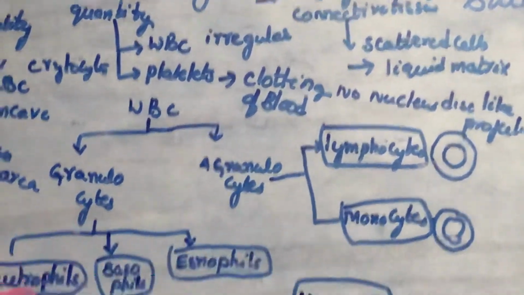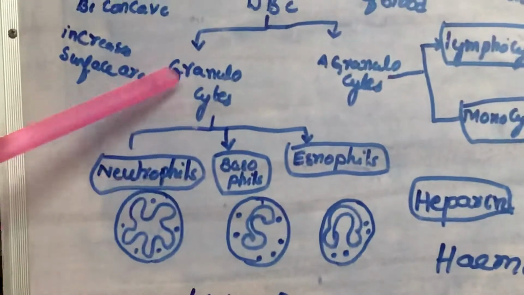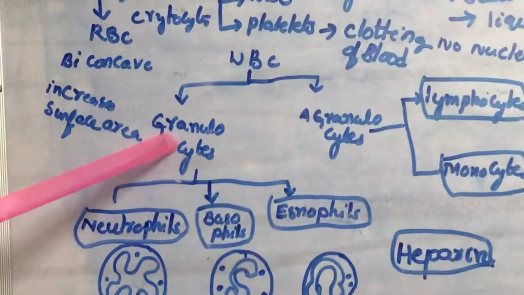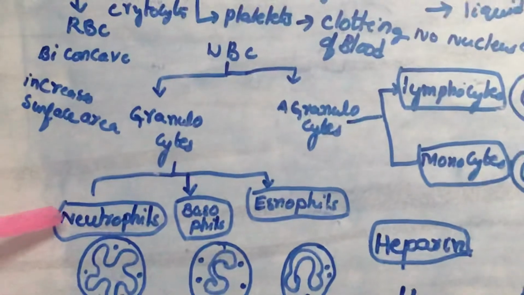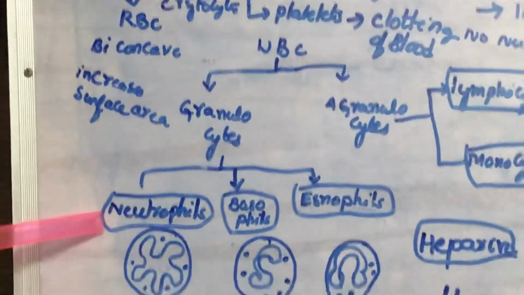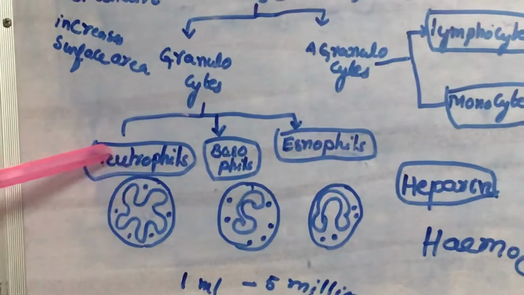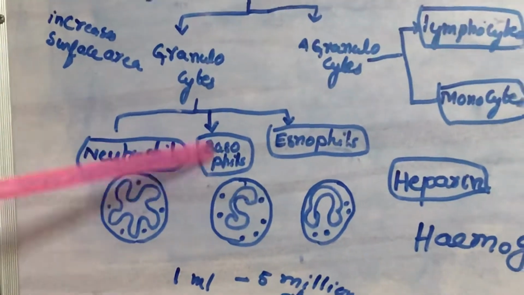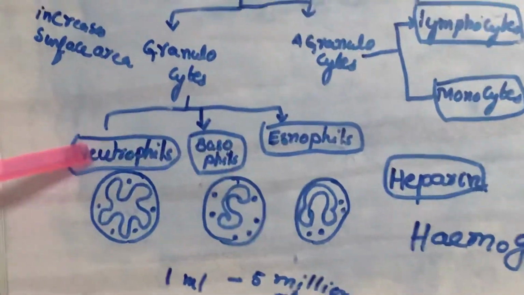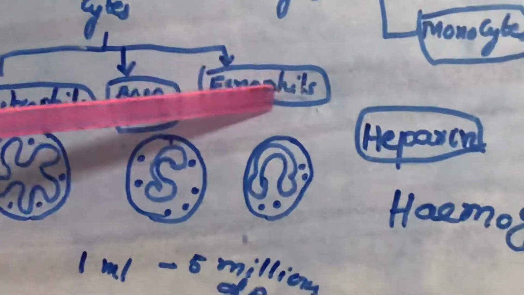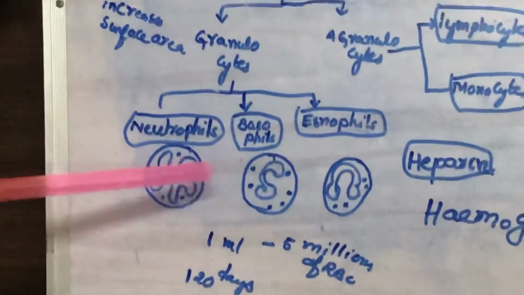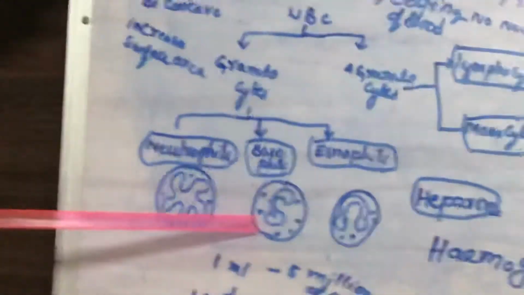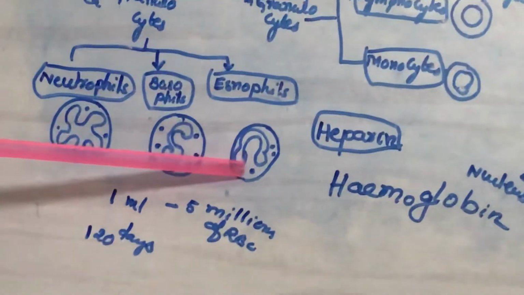Based on the presence or absence of granules, white blood cells are divided into two types, granulocytes and agranulocytes. Granulocytes are again divided into three types based on their nucleus: neutrophils, basophils, and eosinophils. Neutrophils have a many-lobed nucleus, basophils have an S-shaped nucleus, and eosinophils have a two-lobed nucleus.